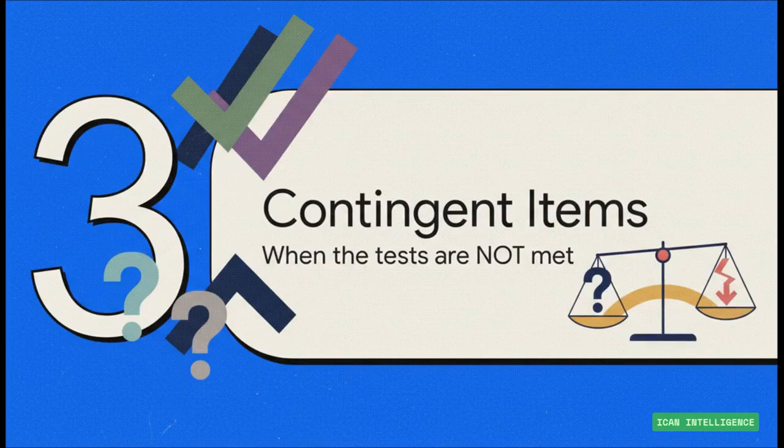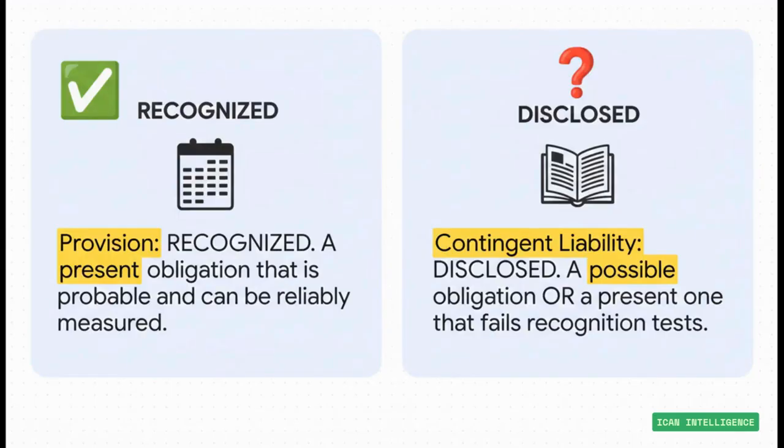Okay, so we need 3 yeses to get a provision. But what happens if you get a no somewhere along the line? This is where things can get a little fuzzy for people. And it's where contingent liabilities and contingent assets enter the picture. And this slide lays out the difference perfectly. A provision, that's a real liability. It goes right onto your balance sheet.